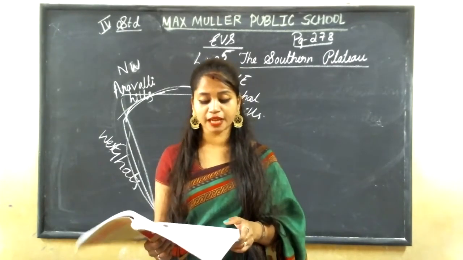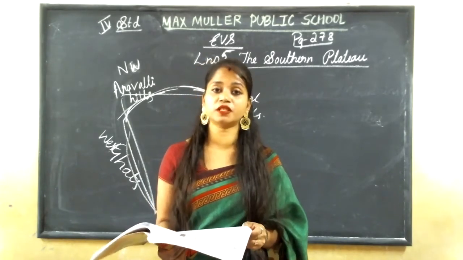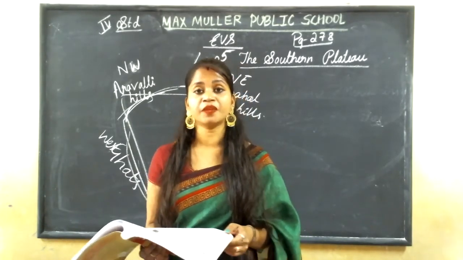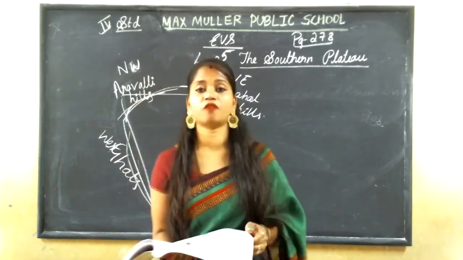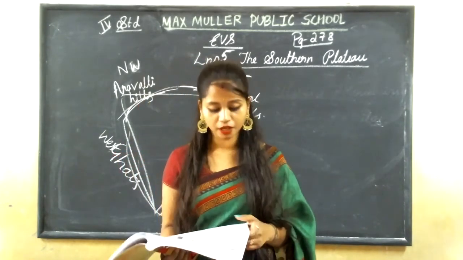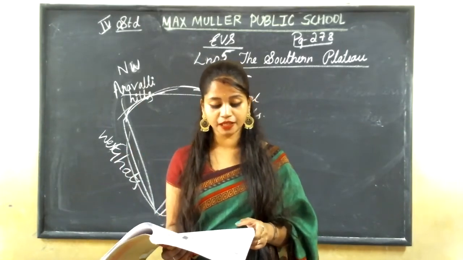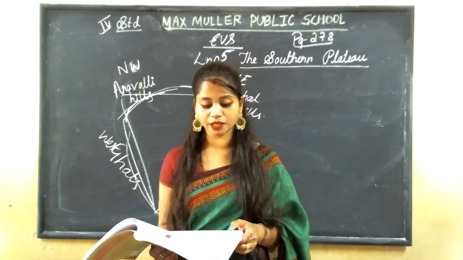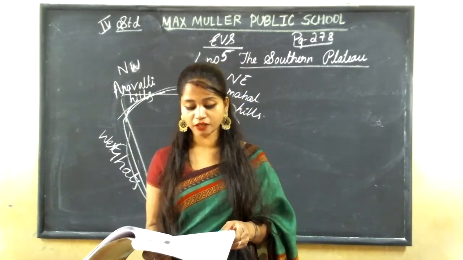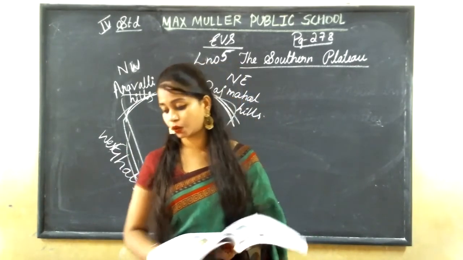The Jog Falls in Karnataka are the highest waterfalls in India. River Narmada divides the southern plateau into two parts: the Central Highlands, also known as Malwa Plateau, in the north, and the Deccan Plateau in the south.